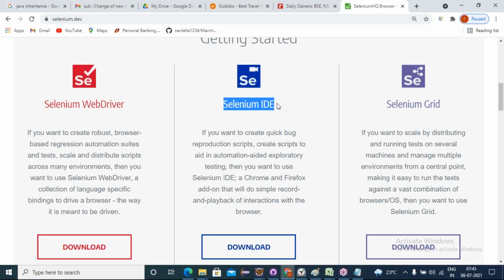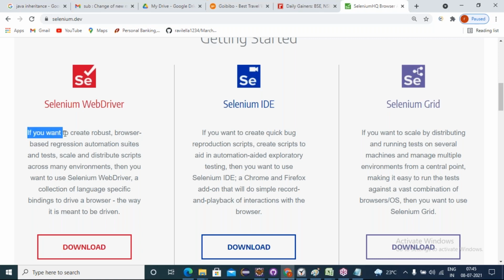If anybody asks what are the appropriate components to automate your scripts, we use the components WebDriver with the Grid. This is the appropriate combination to work with Selenium automation. WebDriver with Grid. What WebDriver does, what Grid does, let's see now.